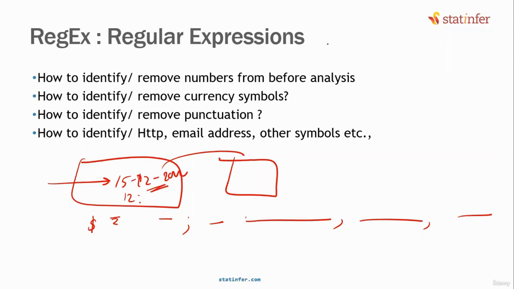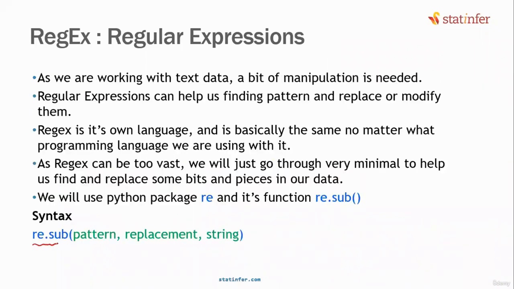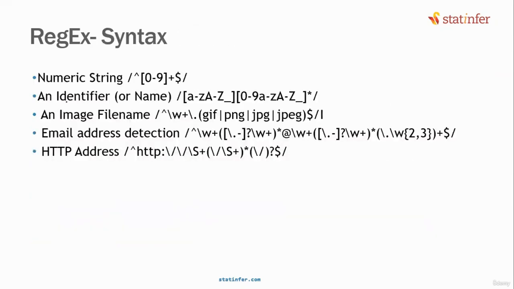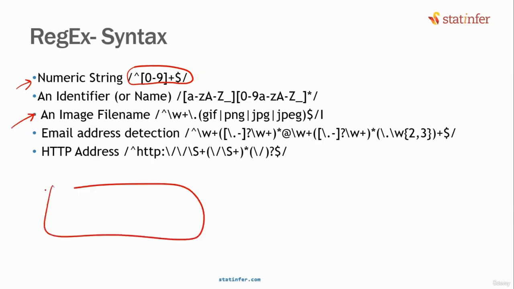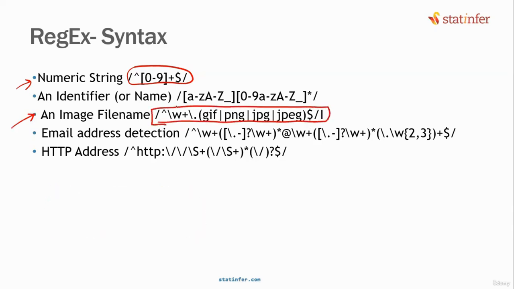To handle all of them, you need to use something called regular expressions. How do regular expressions work? You write re.sub, write down the pattern, maybe the pattern for identifying an email address, and replace that with a space. That means you are deleting the email address. The string is the input string. Every regular expression has a pattern to it. For example, to identify numerical values, a numeric string, you can give this regular expression. To identify an image file in a tweet, whether there is an image file or not, how do you identify that? Using this regular expression. This is a code in itself. This is called regular expression code. These symbols and words have some meaning to them.